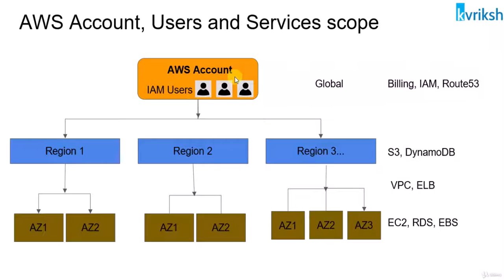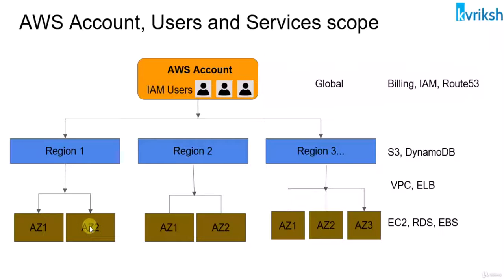So first thing, an AWS account is a top level entity. That means once you have an AWS account, you can deploy your infrastructure in any of the AWS regions. As I said, there are 20 regions as of now, and every region further comprises 2 or more AZs. That is what's shown here.